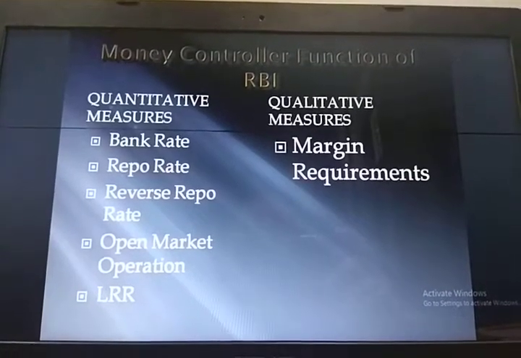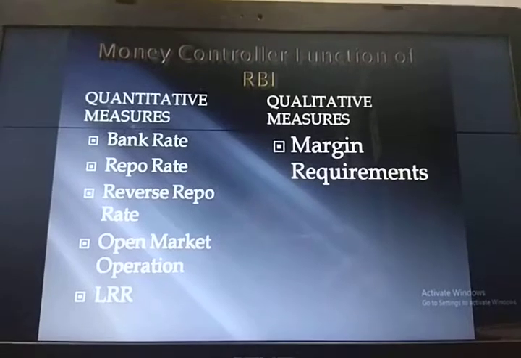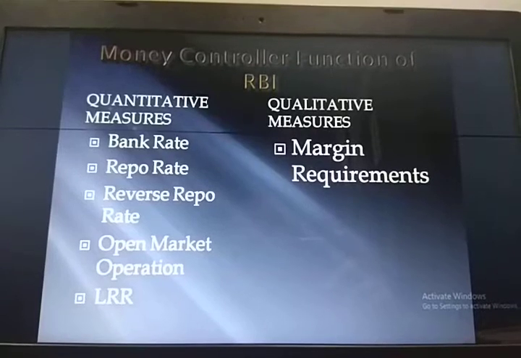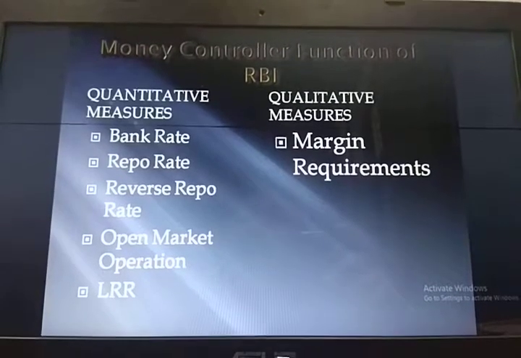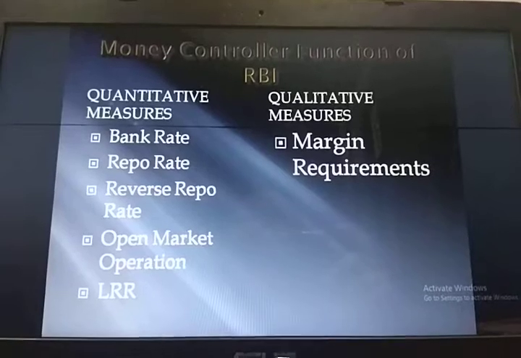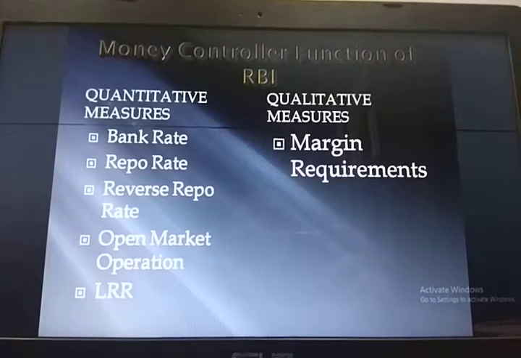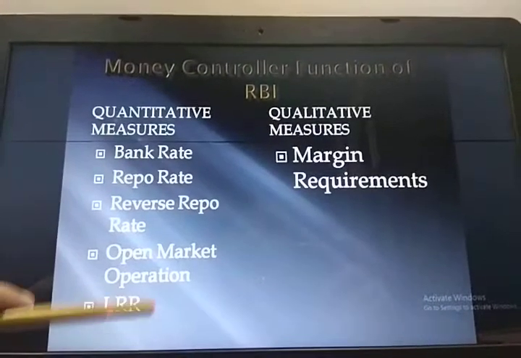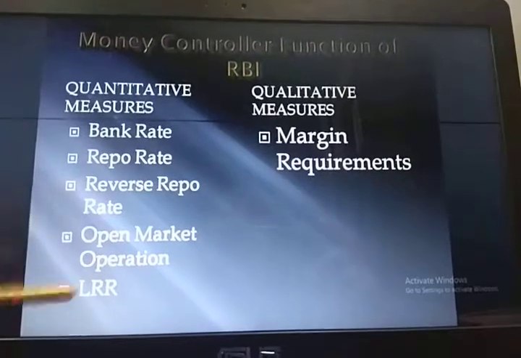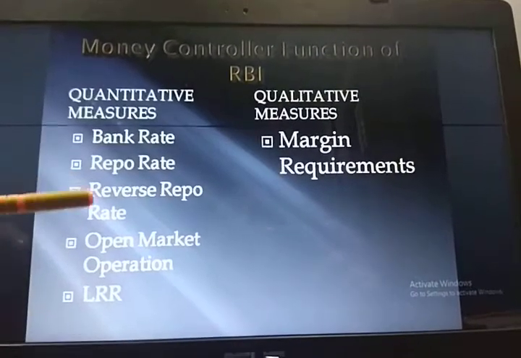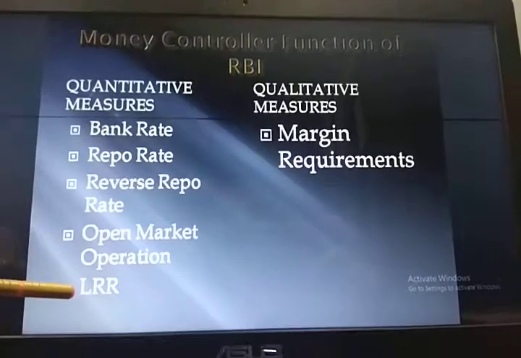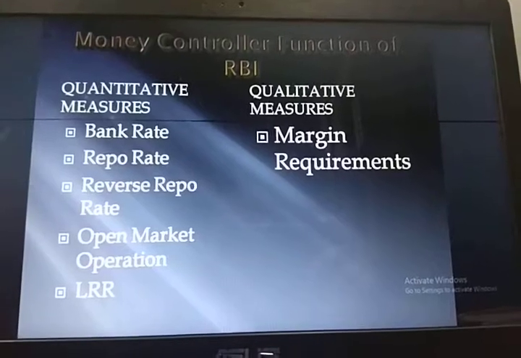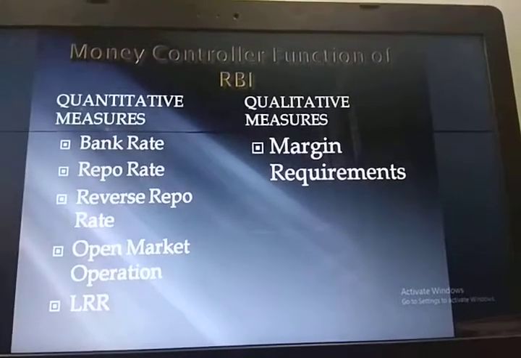the commercial bank can utilize this reserve which is maintained with itself in the form of statutory liquidity ratio. Now, the central bank has sole authority to decide the rate of LRR, that is CRR as well as SLR. The central bank decides the rate in such a way that with the help of this, it can either control the money supply or create the money supply. If the central bank increases the rate of LRR, the commercial bank has to maintain more amount of deposits as reserves. As a result, they are left with less money to be advanced to the general public. So in this case, the money supply is being controlled.